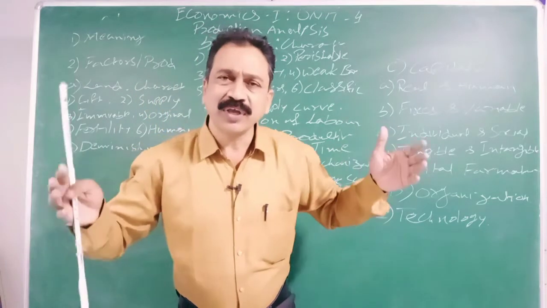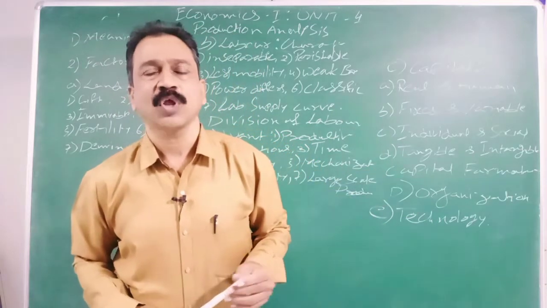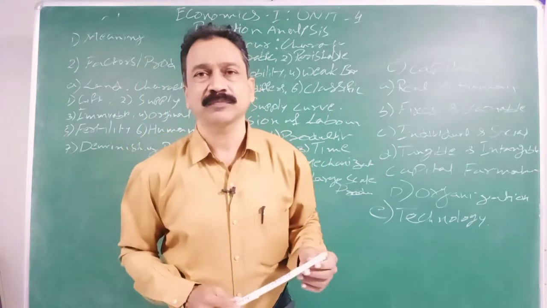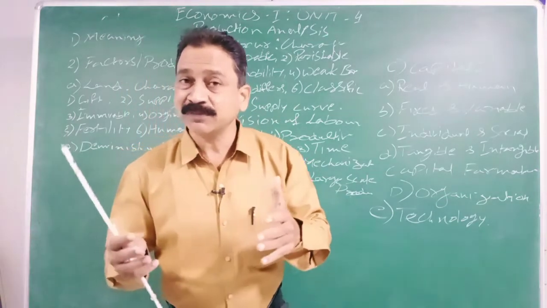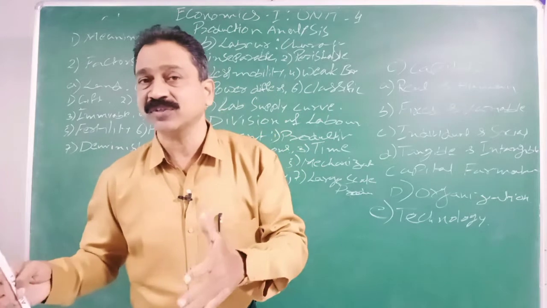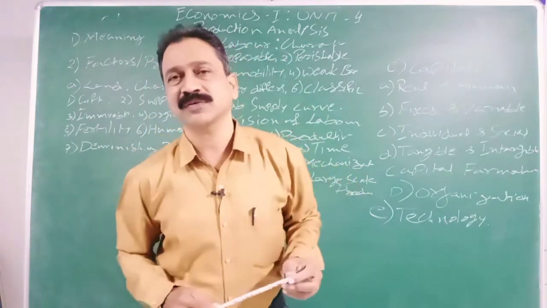Actually, most of the important topics are put into this 4th chapter. Production creates supply. To do the production we need 4 factors. Whatever is spent by the producer on these 4 factors is the cost. Thus cost analysis is also in this production analysis.